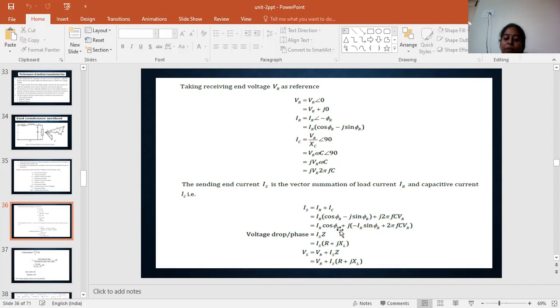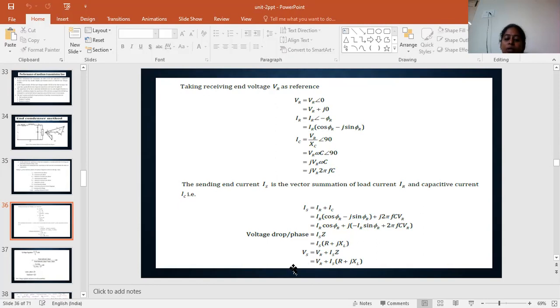Okay, IR cos phi R plus, in these two terms j is common here, so minus IR is multiplied in both two terms. Okay, IR into sin phi R plus 2 pi f C VR. This is the value of IS. For the problems, we can calculate this formula directly.